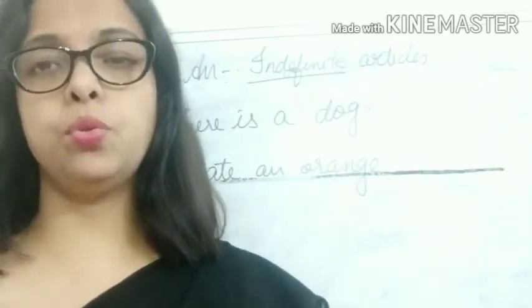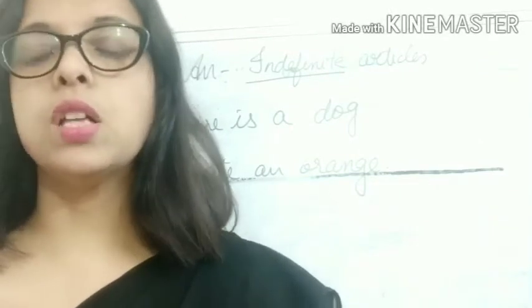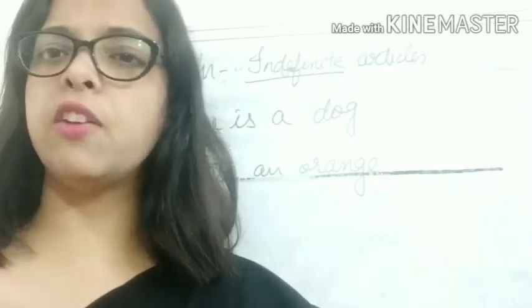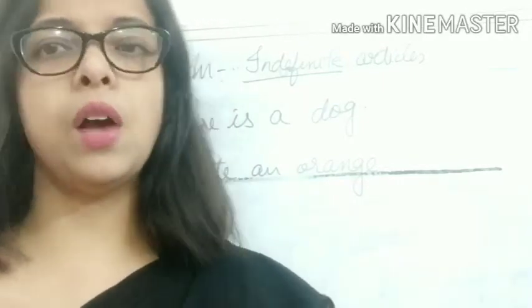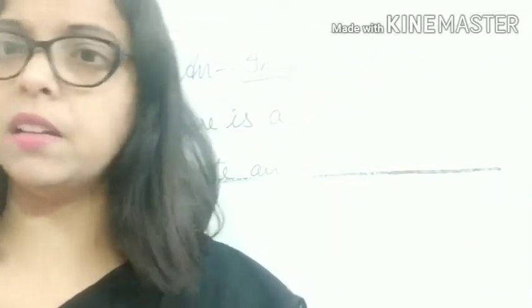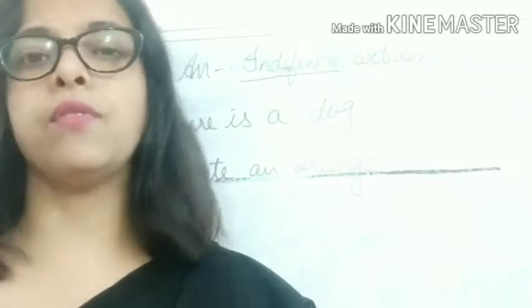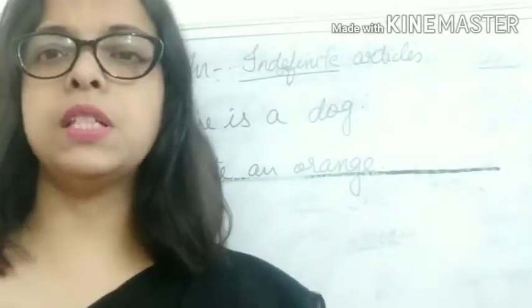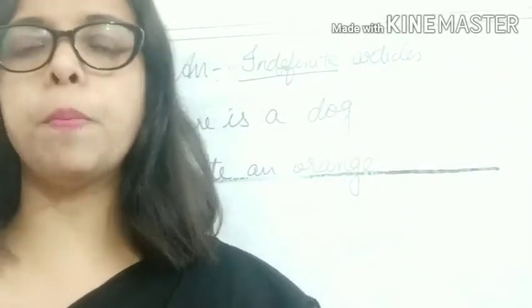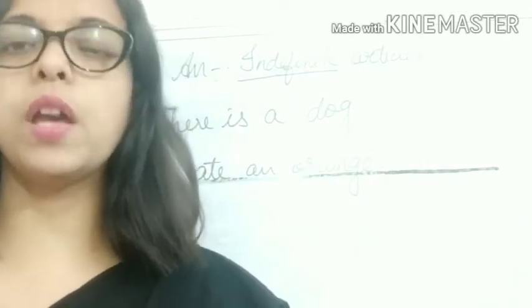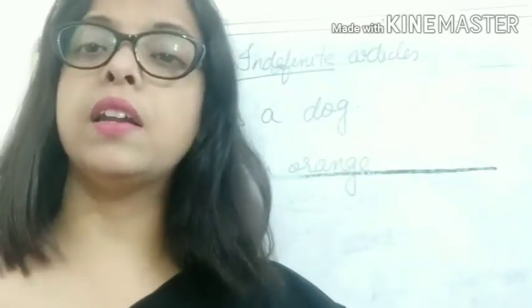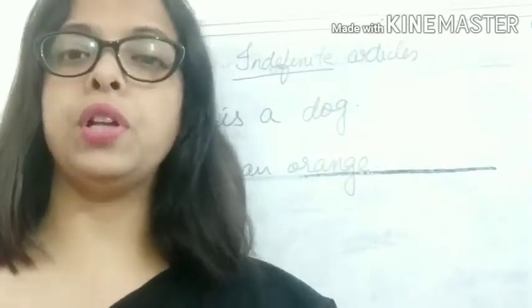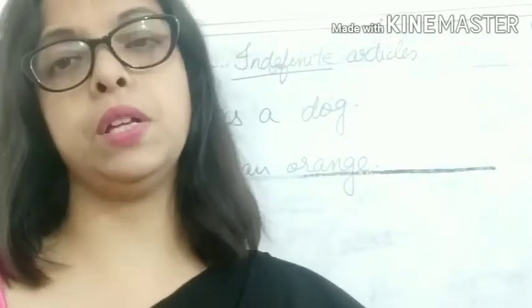Suppose if I say to you, give me a pen. Give me a pen means you can give me any pen. I am not asking about any particular pen. You can just give me any random pen that you have. Or if I say give me a book, it means any book you can give me, or any copy you can give. So a and an are called indefinite articles because they are not used to point out any particular person, place or thing.